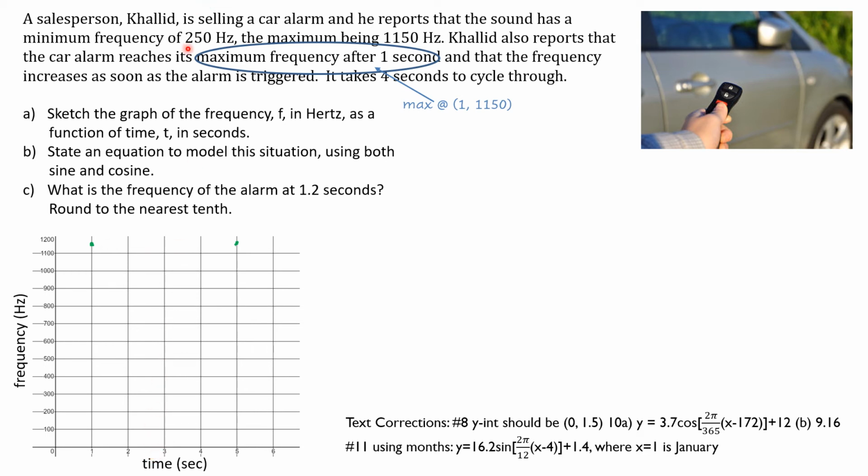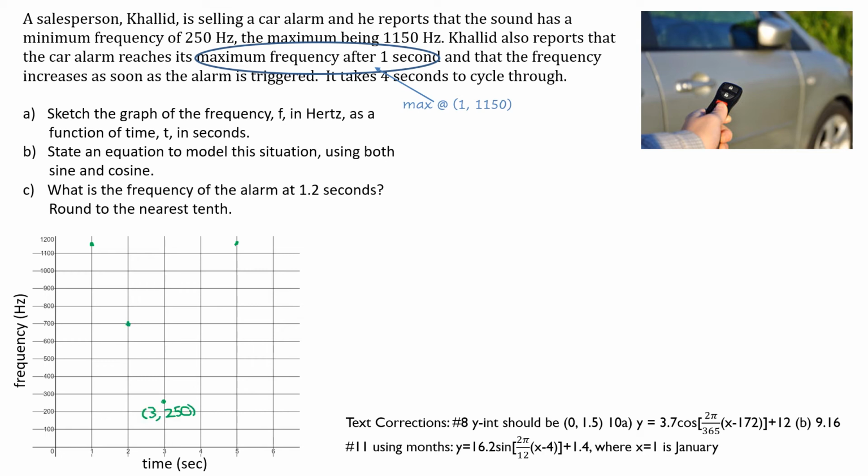I know from the question my minimum is 250 hertz, so at 3 seconds I'm putting a dot at 250. I also know that halfway between a max and a min, I will be along the equation of the axis, that horizontal kind of fold line. Halfway between 1 second and 3 seconds is 2 seconds, so I can go halfway again.